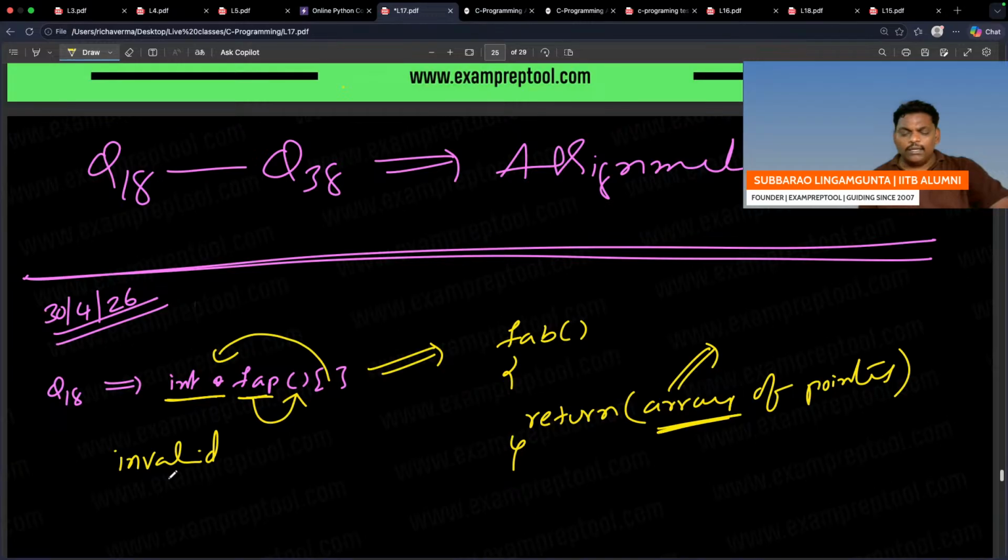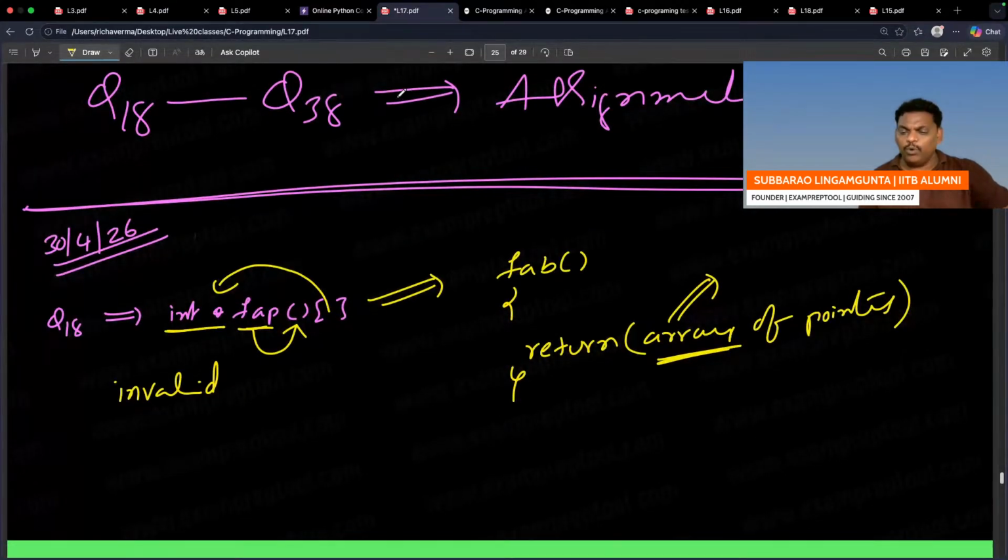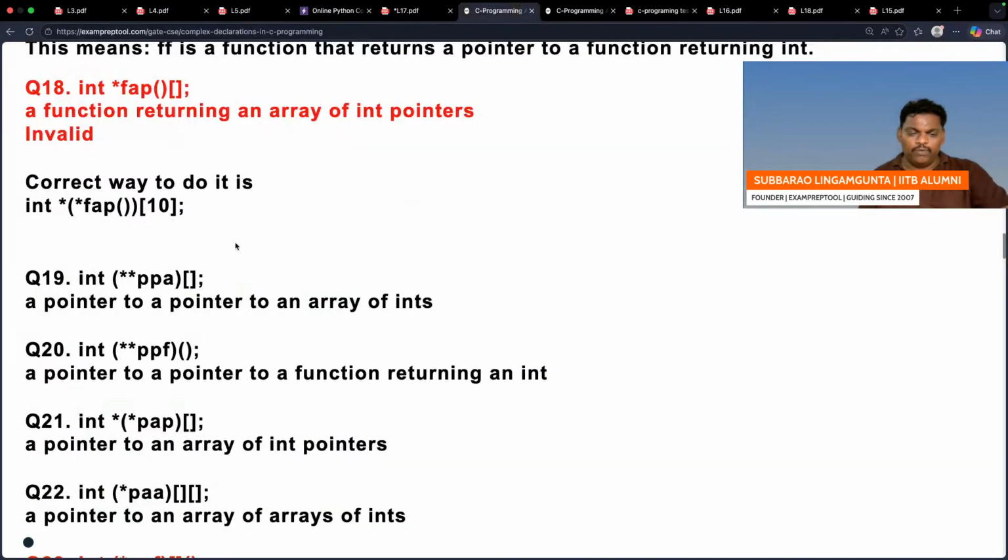So instead of returning an array, you can return indirectly with the help of pointers. I think everyone knows that. So the correct way is you can do the same thing here. FAP is a function which doesn't take anything, which will return a pointer. That pointer points to an array which contains an array of pointers. That is the meaning. So it should return a pointer. Please be careful, there is a difference. Question number 18 is over.